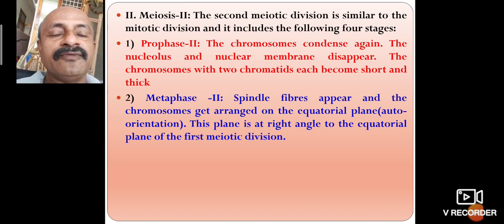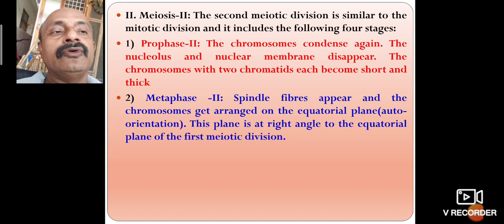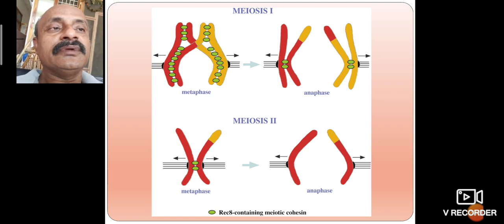The second stage is metaphase 2. The spindle fibers appear and the chromosomes get arranged on the equatorial plane. This plane is at right angles to the equatorial plane of the first meiotic division.